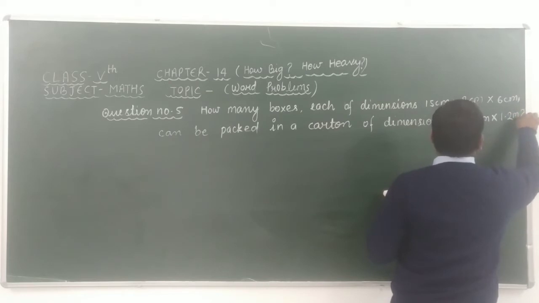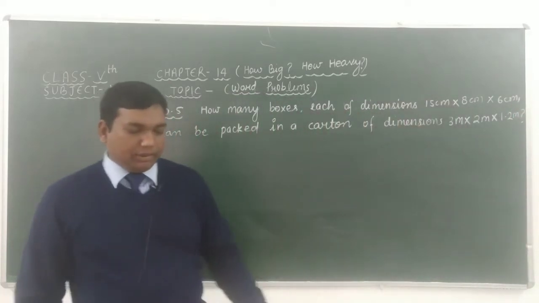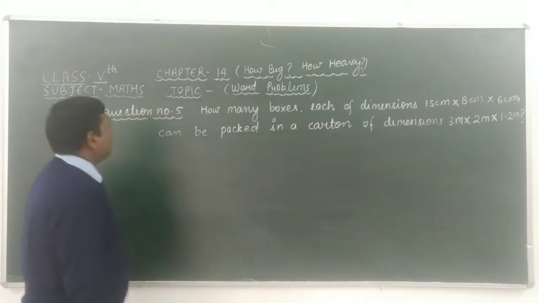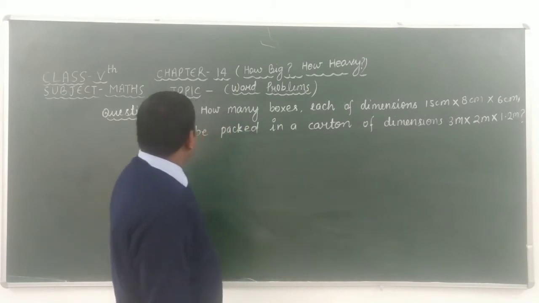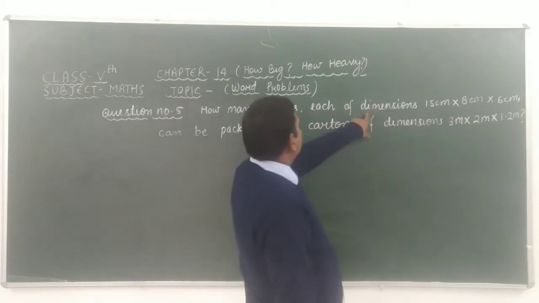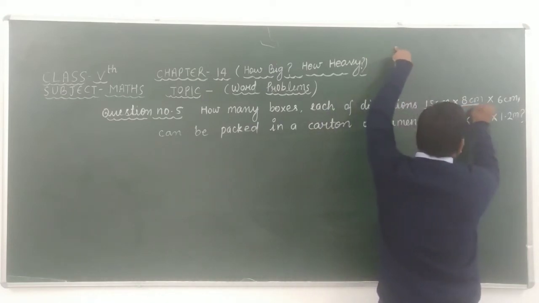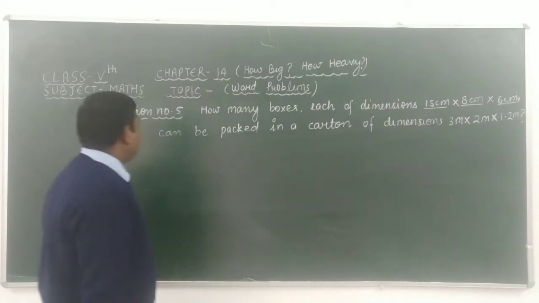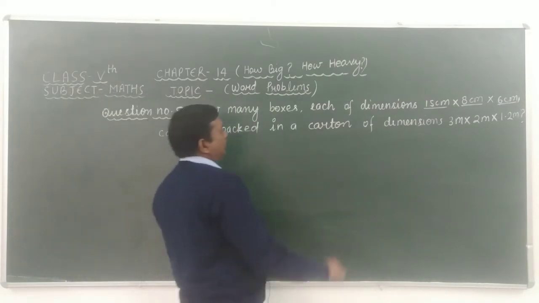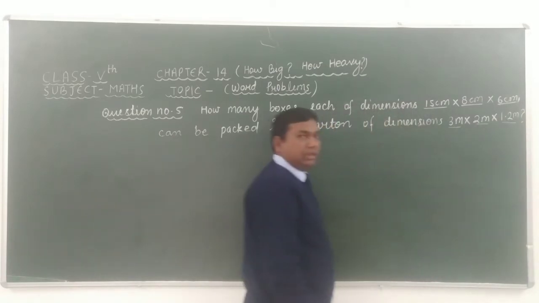Look here carefully. In this question it is given that the dimension of one box is 15 centimeter, 8 centimeter and 6 centimeter, and the dimension of the carton is 3 meter, 2 meter, 1.2 meter.